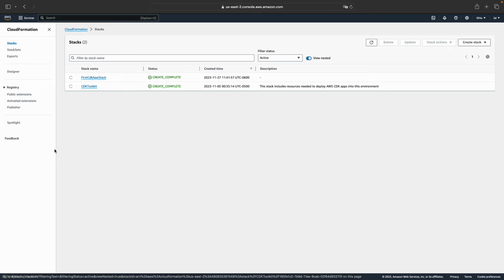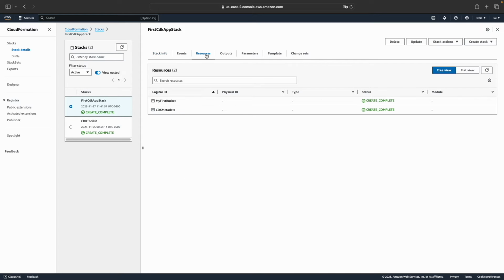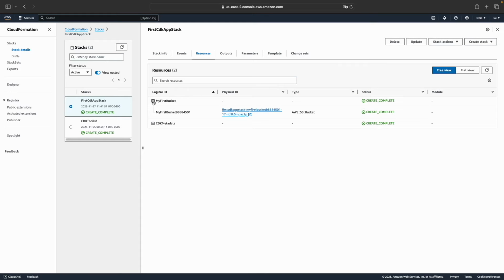I'm signed in to my AWS console, and this is the AWS CloudFormation page. I can see our stack for first CDK App Stack. It's in create complete status. If you click this and go to the resources tab, here is the construct ID we provided for our bucket. It's in create complete status. If I click on it, it has created the bucket, and here is the reference for it. Additionally, it has created the CDK metadata as well.